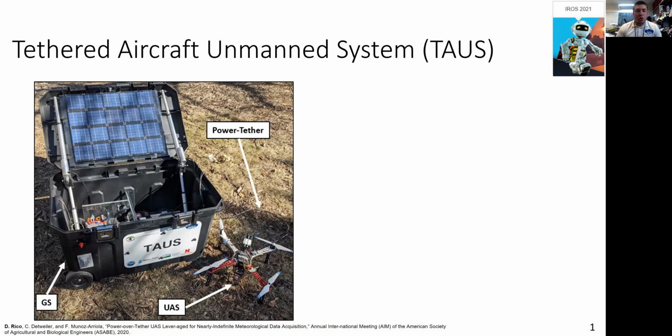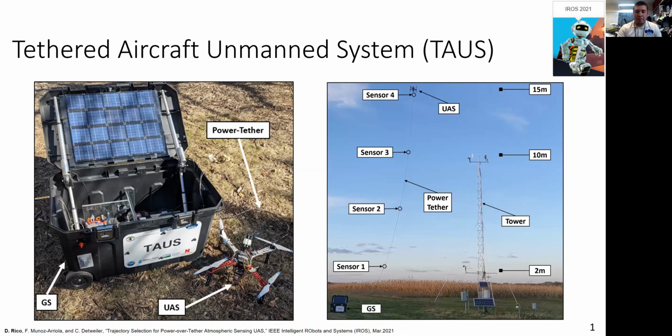The system uses electrical power transmission rather than onboard lithium polymer batteries to dramatically increase the UAS's flight time and therefore acquisition time of high-resolution spatial temporal data. We showed in our paper published in 2020 to the American Society of Agricultural and Biological Engineers, or ASABE, the development of the system in static field operations.